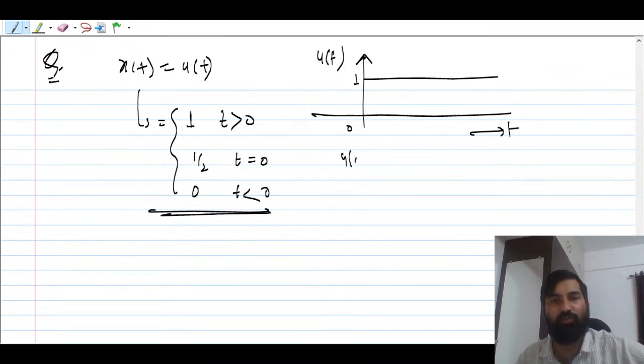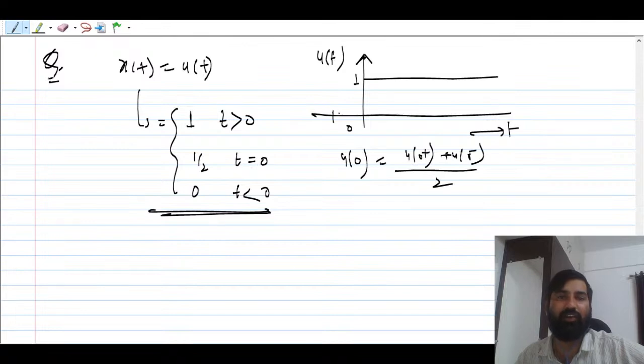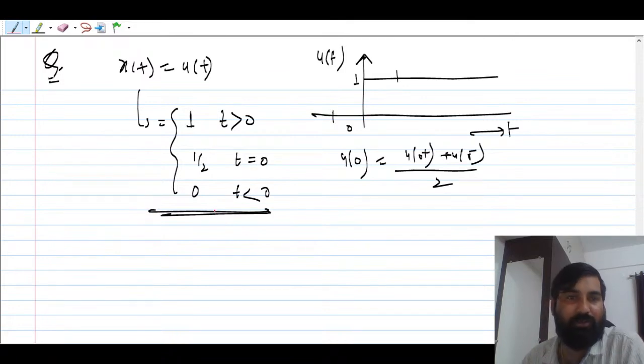How do we determine this value at t equal to 0? You can say u(0) is going to be u(0 plus) plus u(0 minus) upon 2. Whenever there is a discontinuity, we take the value on both sides and then divide by 2. We take the average. This is the approximation we do. So this is the x(t), basically. Now how to find the power?